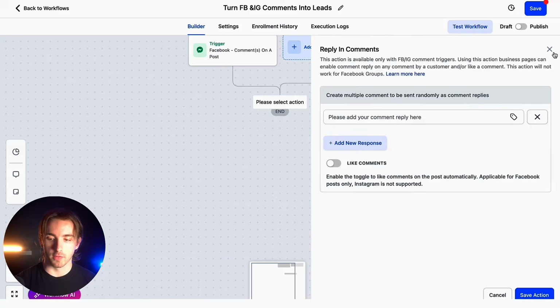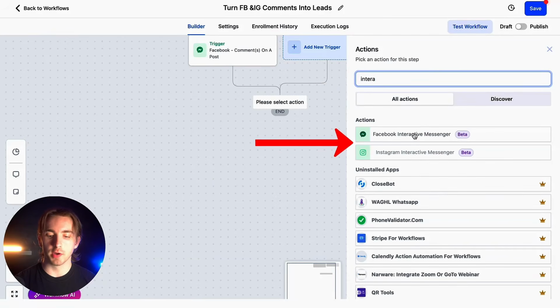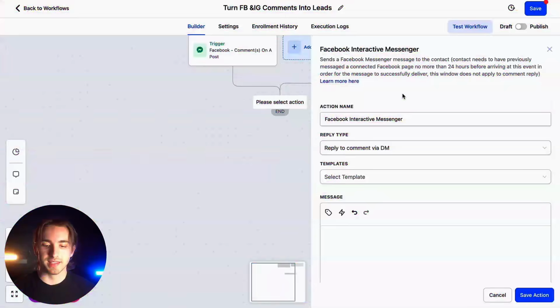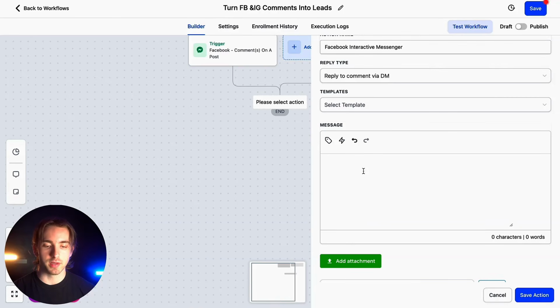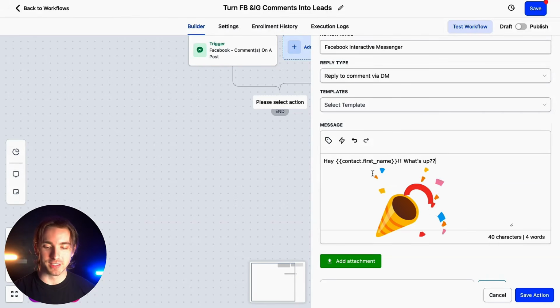And the other really powerful action that we can use is either the Facebook or the Instagram interactive messenger. Keep in mind, if you want to use both, make sure you have both triggers. So the Facebook interactive messenger action will only be able to be used with the Facebook comments on a post trigger. And with this action, all we have to do is reply to a comment via a DM, which whenever somebody comments that word lead, we can then DM them, and we can even use custom fields in this DM.